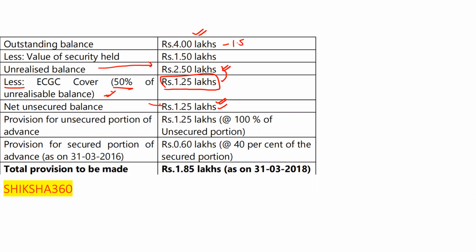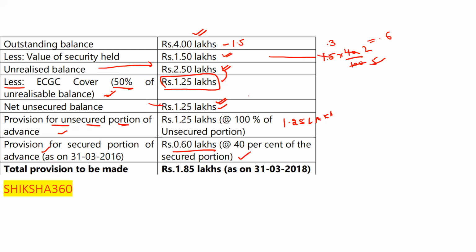On the unsecured balance, how much provisioning is done? 100%. Provision for the unsecured portion of the advance is 100%, so that is 1.25 lakh. And provision for the secured portion, which is 1.5 lakh, is 40%. So 40% of 1.5 lakh: 1.5 into 40 upon 100, that is 0.6 lakh. This is 40% of the secured portion.